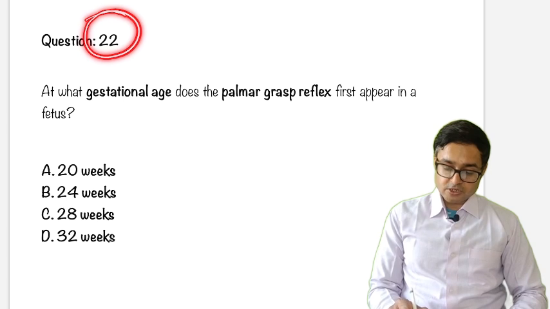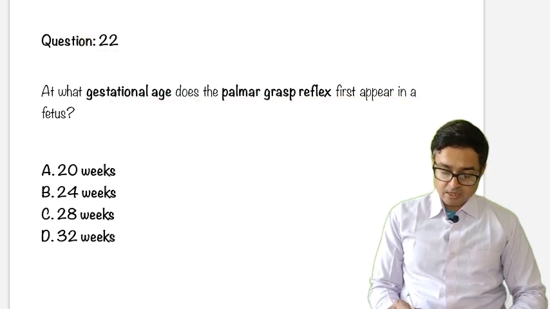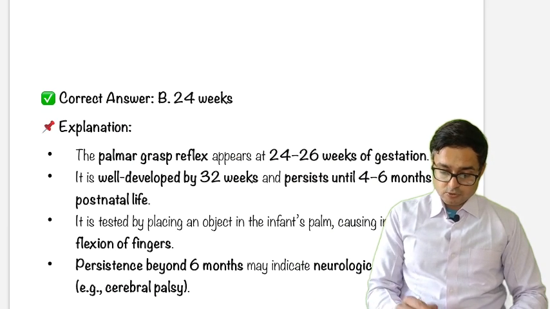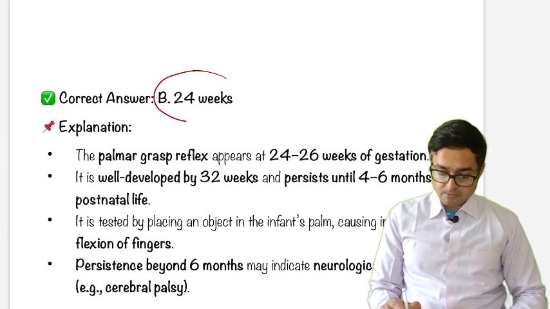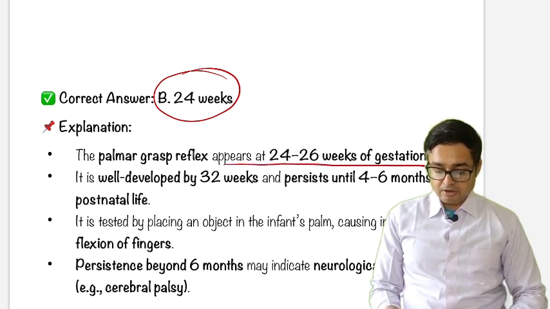At what gestational age does the palmar grasp reflex first appear in the fetus? 20, 24, 28, 32. The answer is 24 weeks. Palmar grasp appears at 24 to 26 weeks of gestation. It is well developed by 32 weeks of gestation and persists until 4 to 6 months of life.